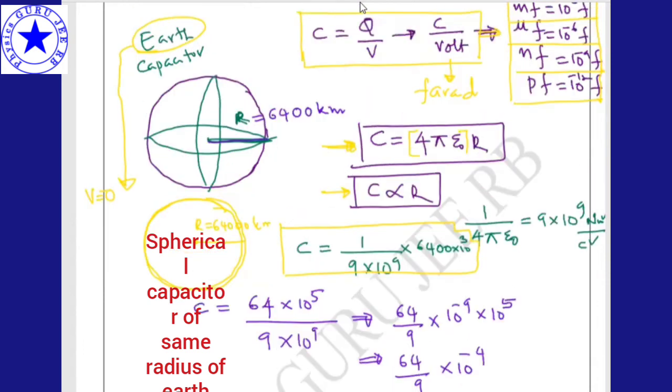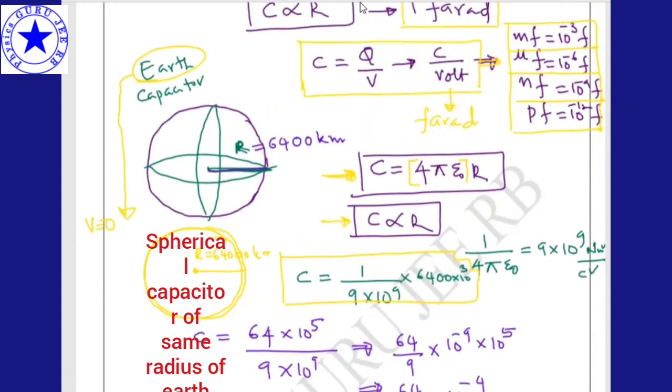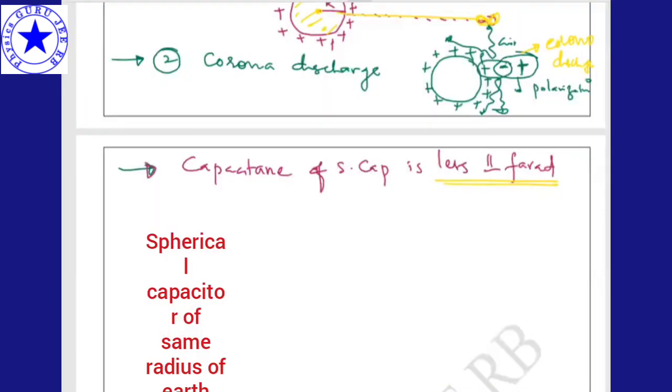I just took the earth as an example because we can construct a spherical shape of radius 6400 kilometers. When I take the earth, it is a similar model. If I take it as a potential, it is a different matter, right? Hope it is clear. I'm just taking an example.